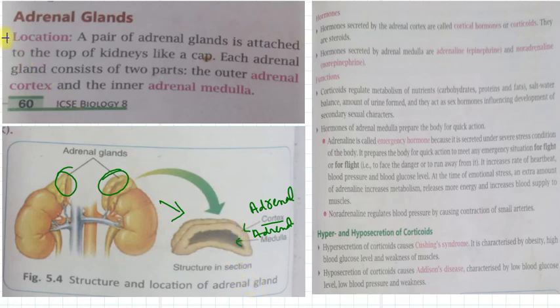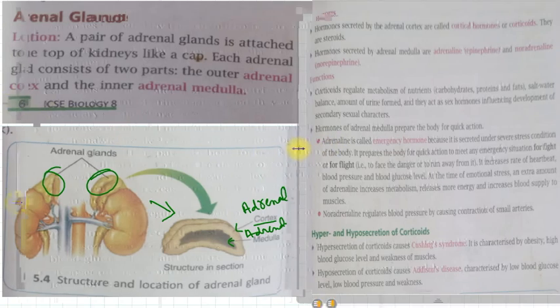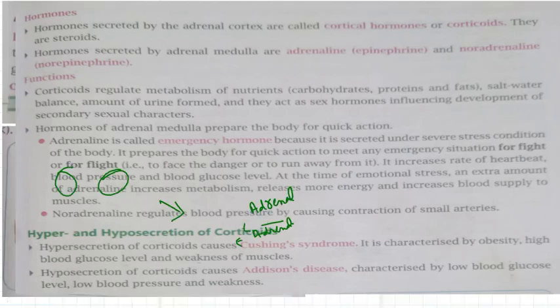Now we will study the secretions made by these adrenal glands. The secretions are hormones. Both parts of this adrenal gland, that is cortex and medulla, secrete hormones.